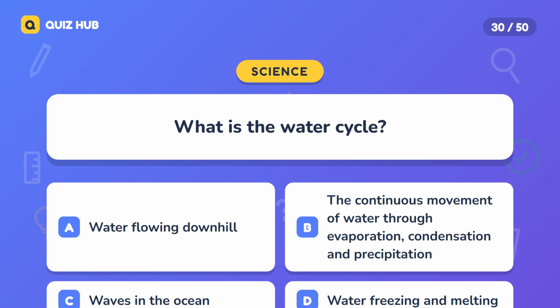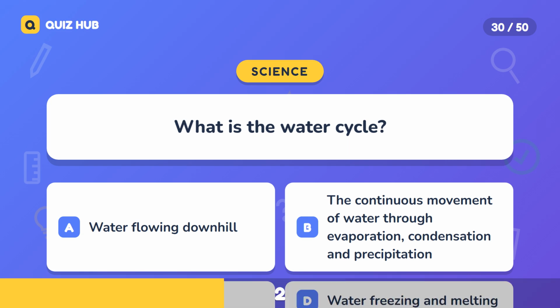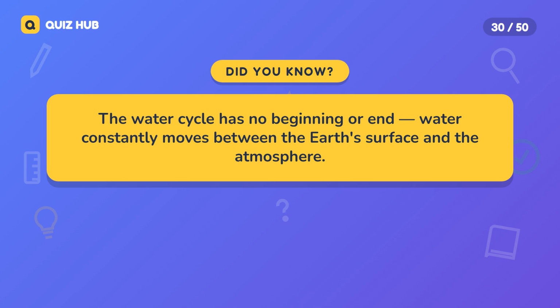Question 30. What is the water cycle? A. Water flowing downhill. B. The continuous movement of water through evaporation, condensation, and precipitation. C. Waves in the ocean. D. Water freezing and melting. The correct answer is the continuous movement of water through evaporation, condensation, and precipitation. The water cycle has no beginning or end. Water constantly moves between the Earth's surface and the atmosphere.